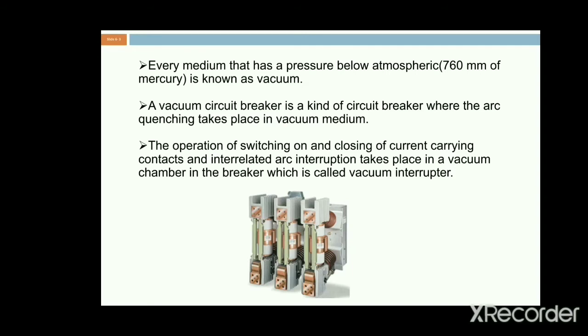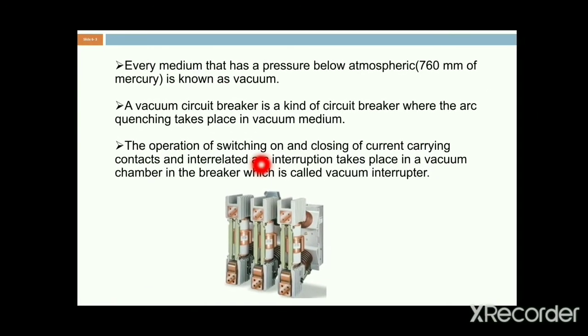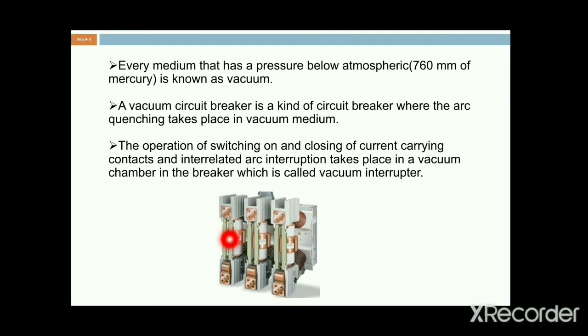This is the diagram for the practical vacuum circuit breaker. This is the top inlet and this is the bottom inlet, and in between the top and bottom we are using the vacuum interrupters. These are all the vacuum interrupters, this is the top inlet, and downwards we have the bottom inlet.